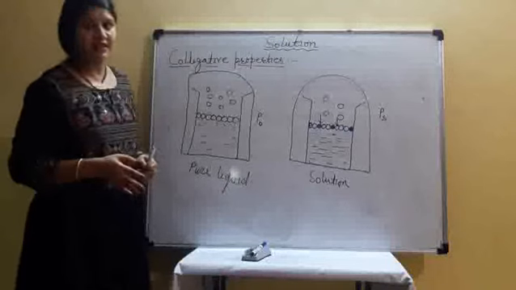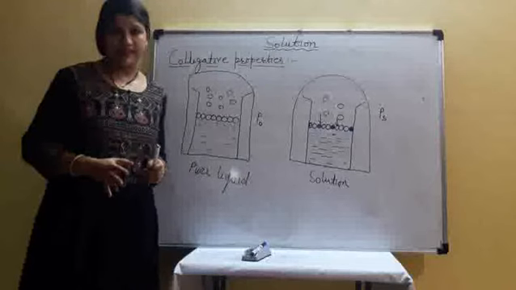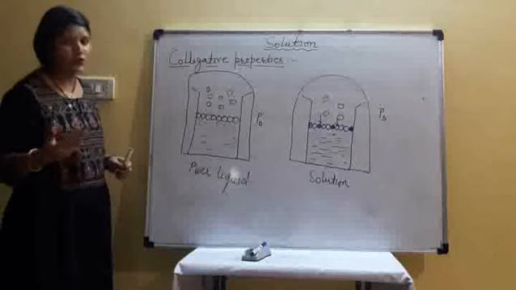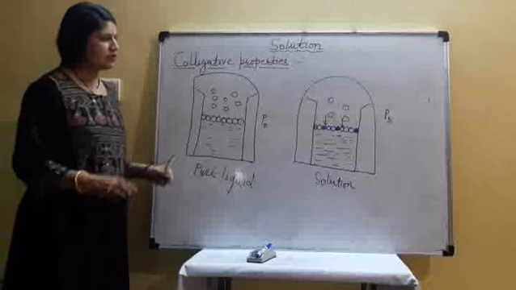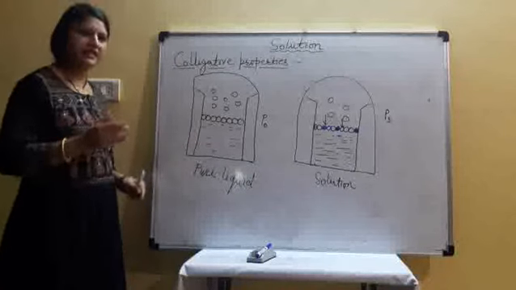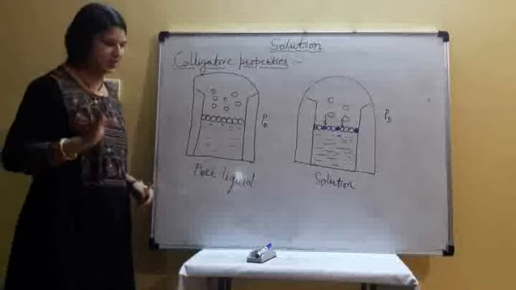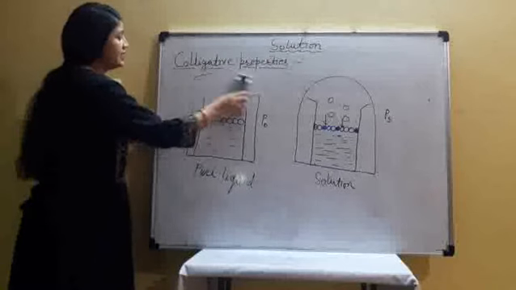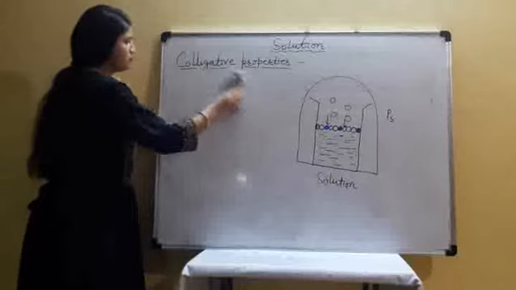When we add solute to the liquid, its vapor pressure decreases. But how much does it decrease? It depends on the number of solute particles, the number of moles of solute particles. So, is it clear? Vapor pressure of a solution decreases by adding a non-volatile solute. Now we see how we can say relative lowering of vapor pressure is a colligative property.